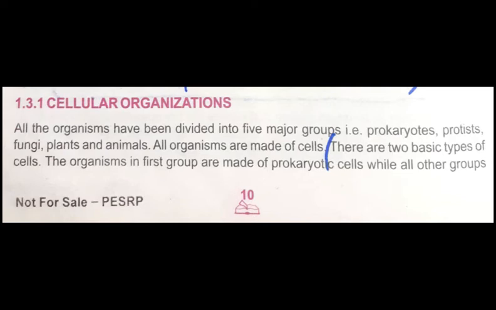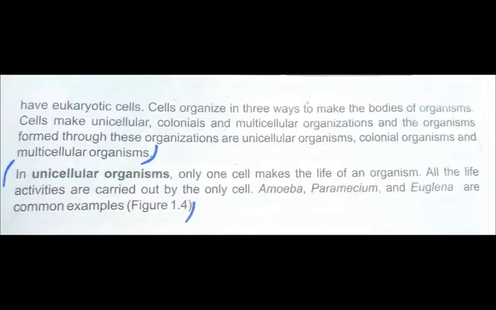The organisms in that group are made of prokaryotic cells, while all other groups, okay students, the remaining 4 groups, which are protists, fungi, plants and animals, all have eukaryotic cells.